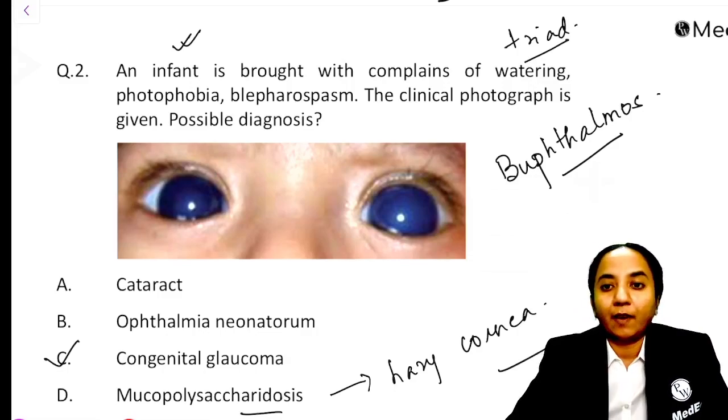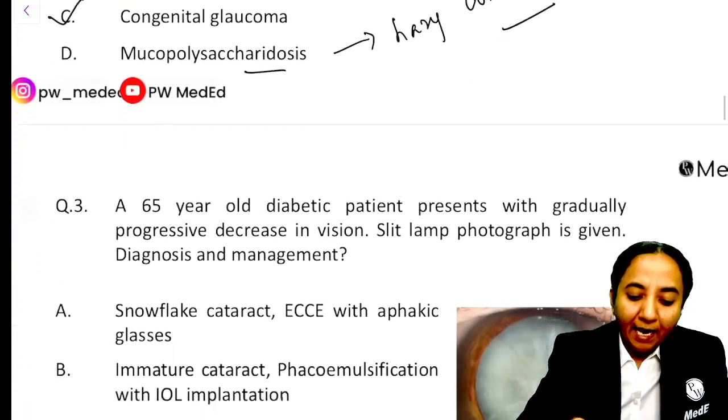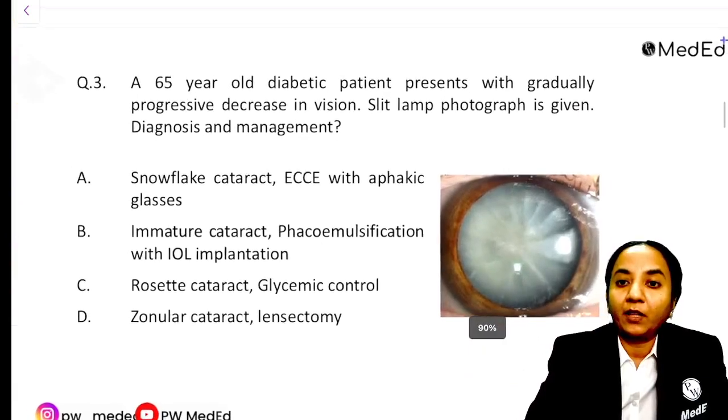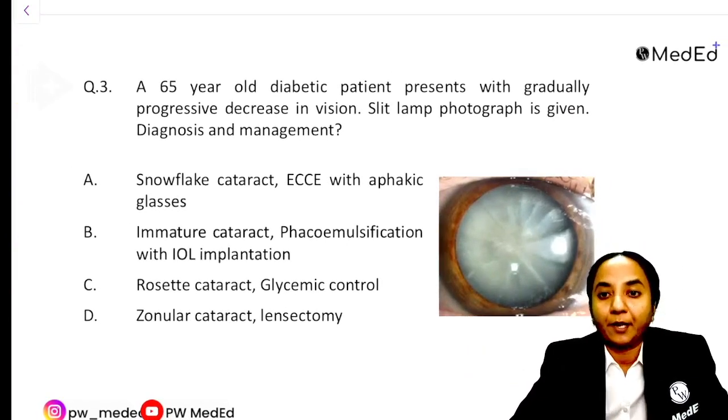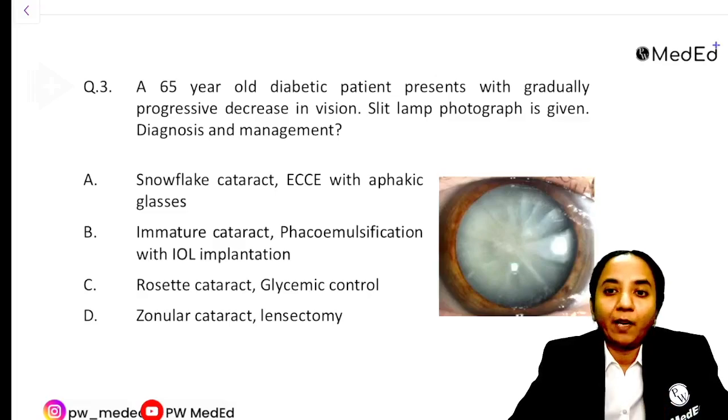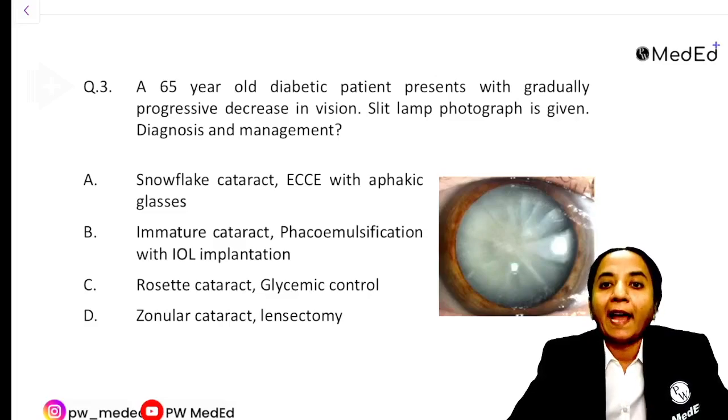Okay, so this was our second question. Now let's go to the third question. Now the third question, there is a lot to learn from this question. So this is fairly what the question was like: a 65-year-old diabetic patient presents with gradually progressive decrease in vision, and we are given a slit lamp photo and we are asked what is the diagnosis and what is